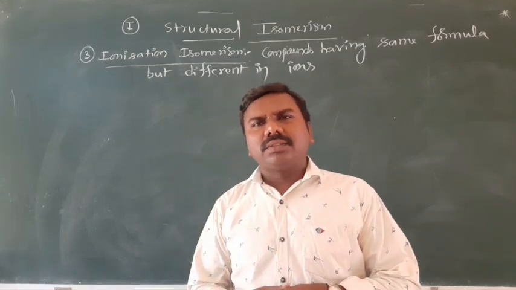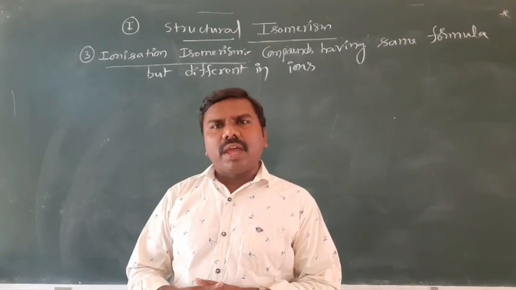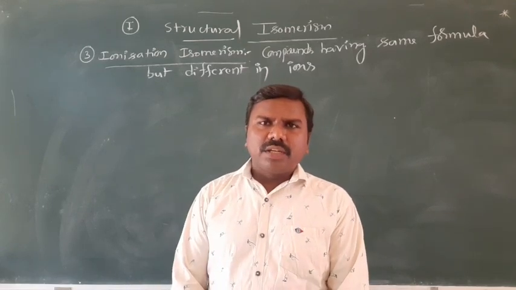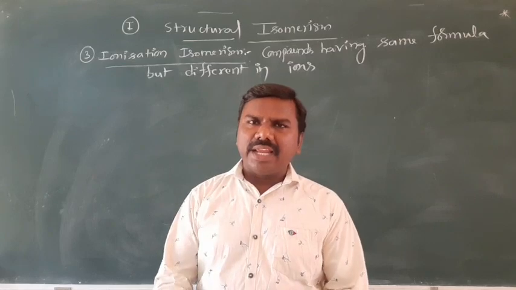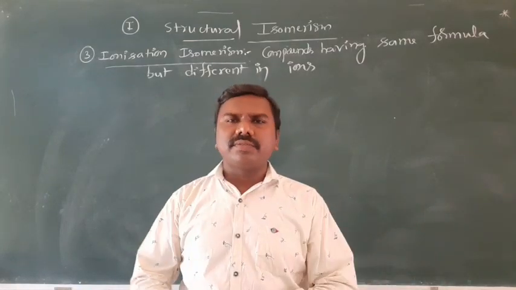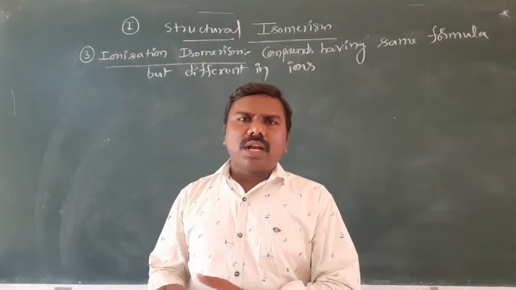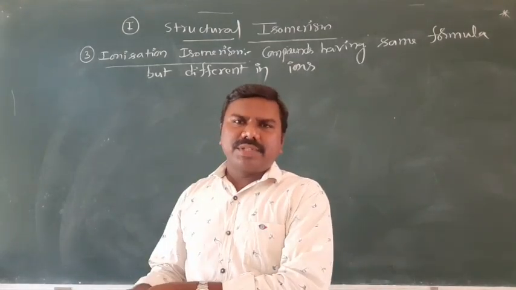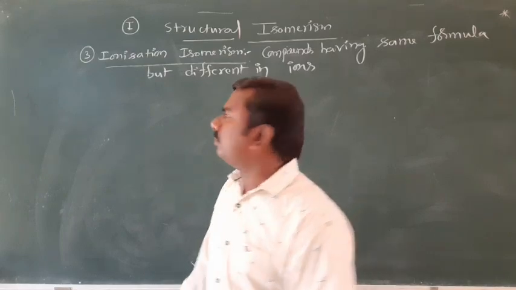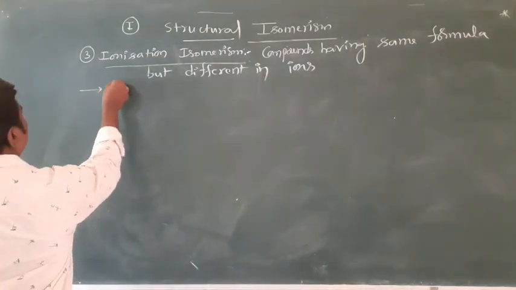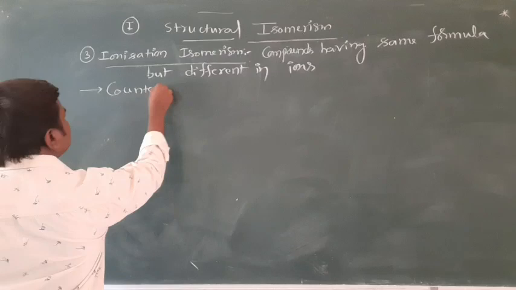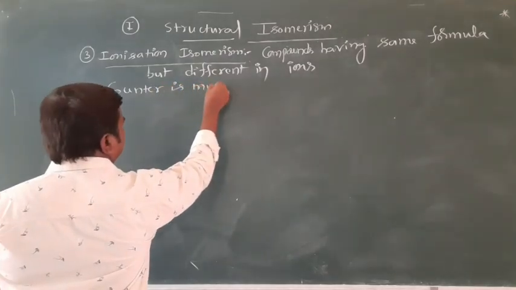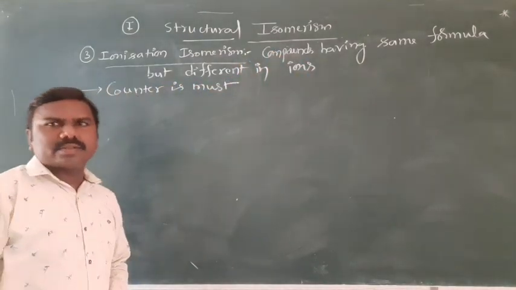The counter ion is itself a potential ligand which can replace the ligand inside the coordination sphere.